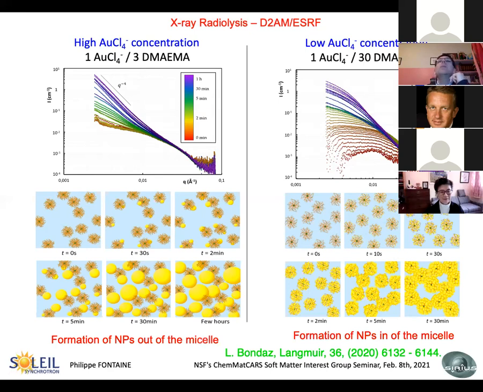More interesting is that at low concentration, the behavior is completely different. You see that with time, even if the system is evolving, the shape of the micelle is rather conserved. And we deduce from that that the nanoparticles are now formed inside the micelle. So you have a collection of nanoparticles, but stuck into the micelle. Even if we are not really forming a real nanoshell, we are not so far from that. And we have a very tunable system to form nanoparticles where we want.